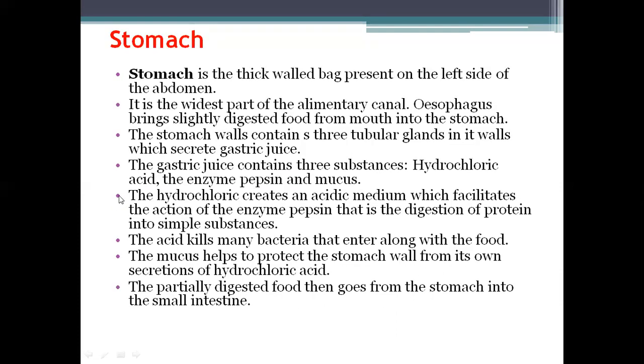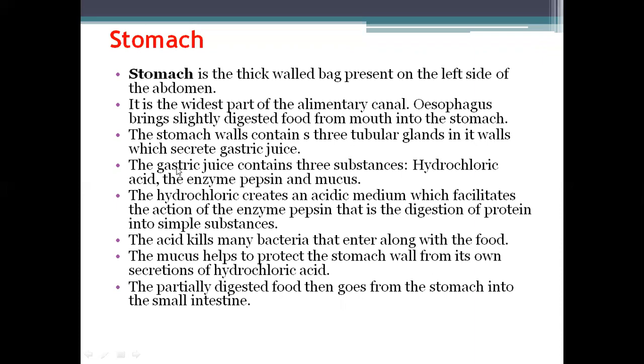Now, what does the stomach do? The stomach is a thick-walled bag present on the left side of the abdomen. It is the widest part of the alimentary canal. The esophagus brings slightly digested food from the mouth into the stomach. The stomach walls contain tubular glands which secrete gastric juices.